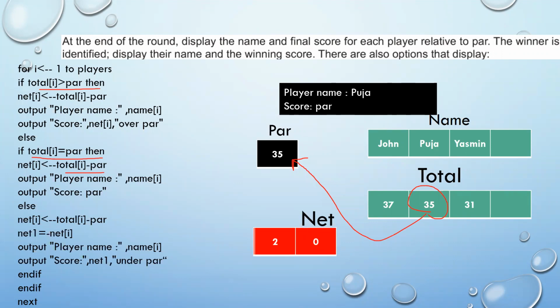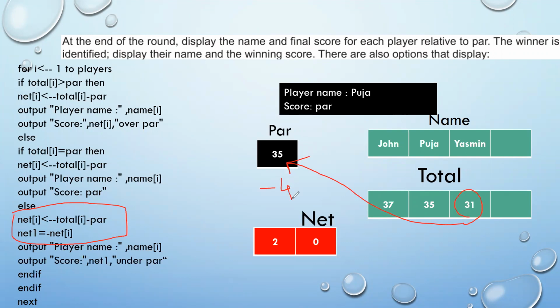Similarly, if you look at the third player, Yasmin, her score is 31. Neither the first condition is satisfied, that means the total score is not greater than the par score, nor the second condition, that means the total and the par score are not equal. So it will automatically go down to the third condition. Now in the third condition, if I do total minus par, it would do 31 minus 35, which will give me an answer of -4.